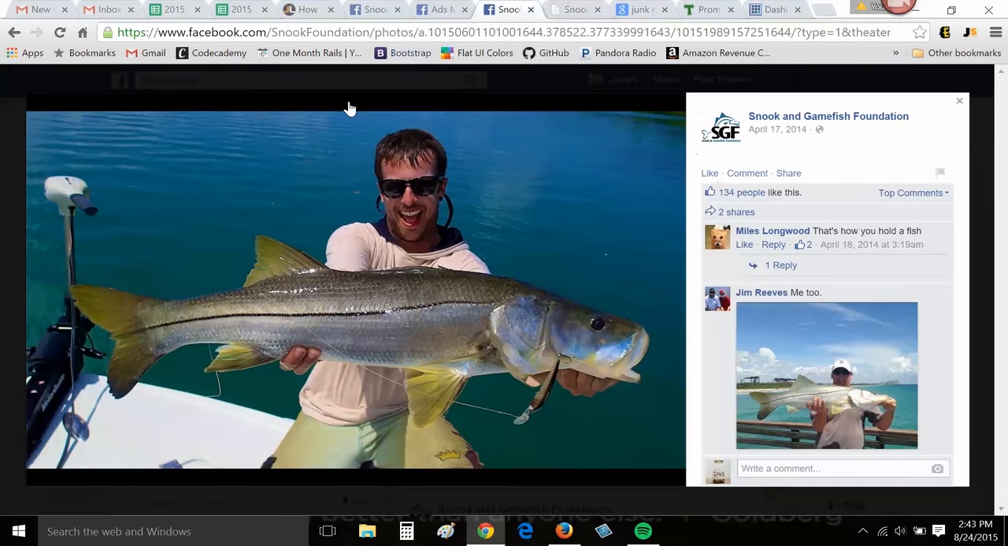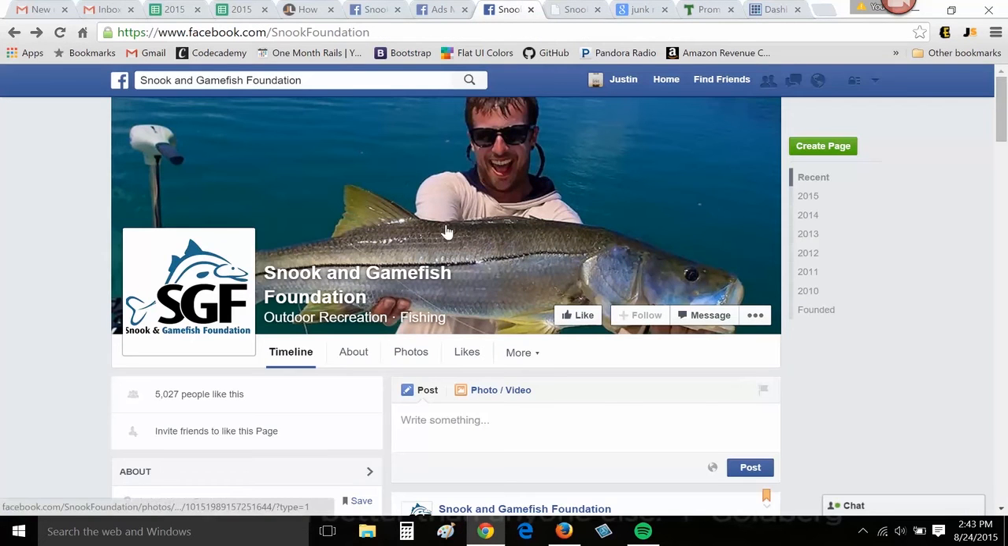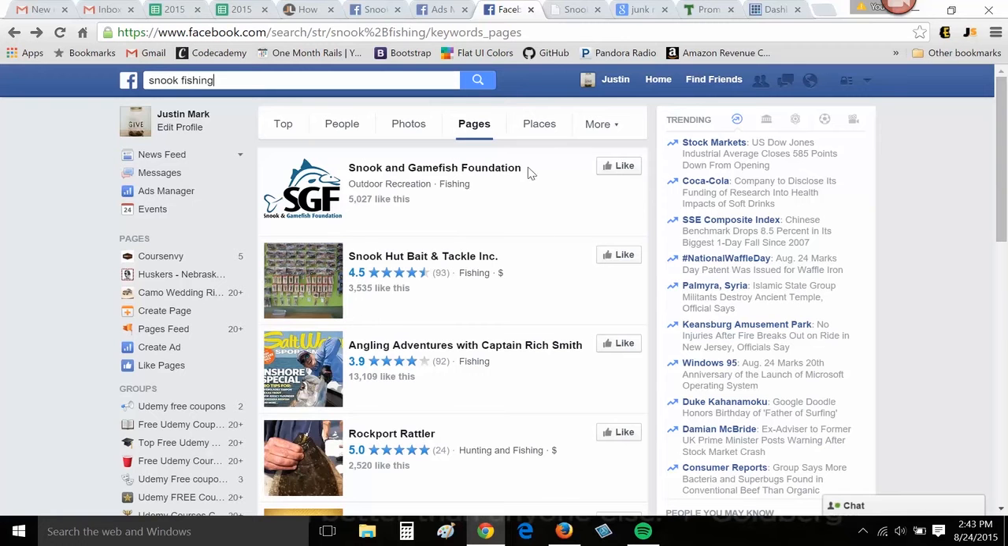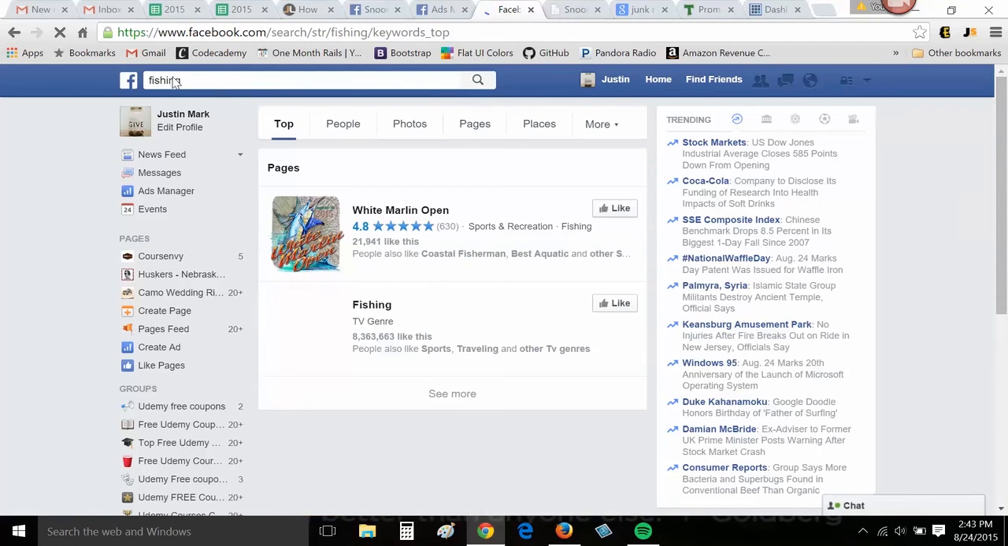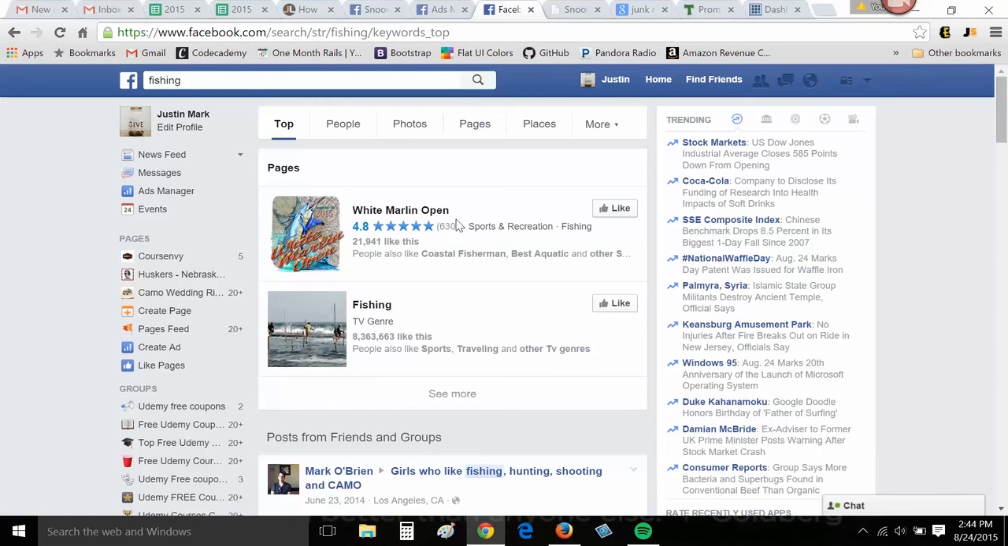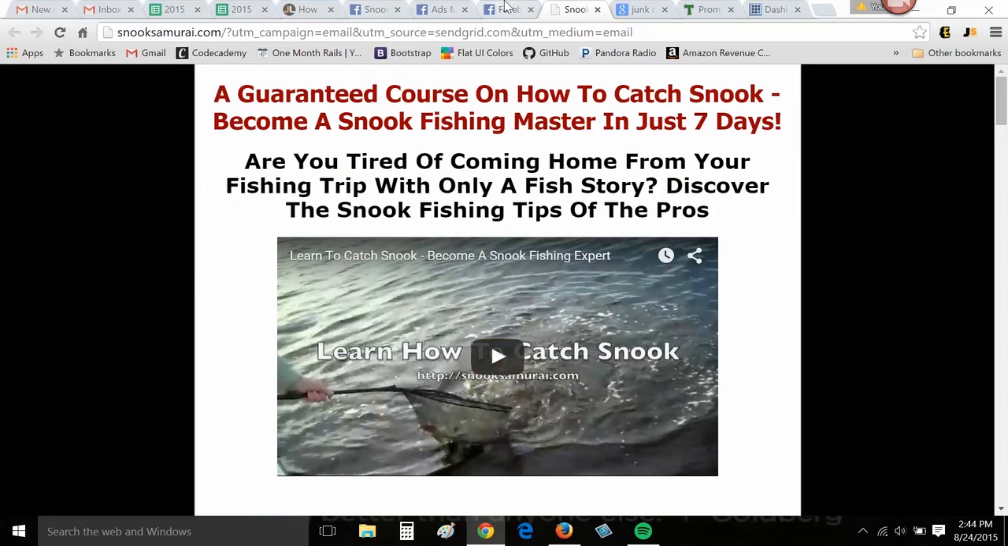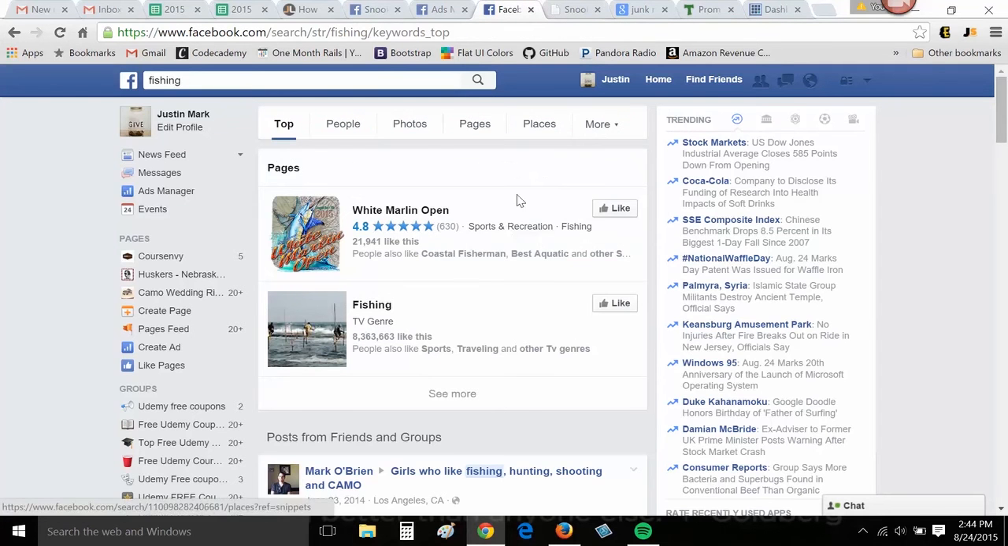And again, reach out to these similar snook pages, okay? And not even just snook pages, let's just go general fishing pages. You may find a guy like a White Marlin Open. They have a lot more followers. They may be willing to post your actual how-to guide for that high commission because they're passionate about snook fishing, but it just so happens that their page is about marlin fishing.